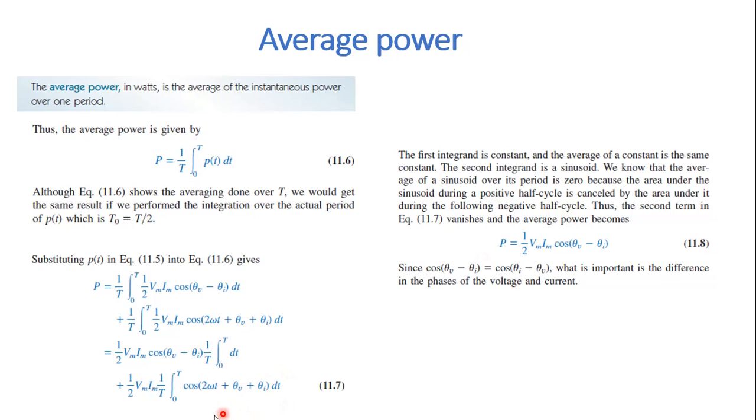So the average of this sinusoid becomes 0. So the average power is a constant value, given as P is equal to half Vm Im cos of theta v minus theta I.